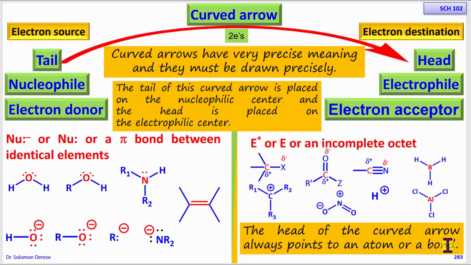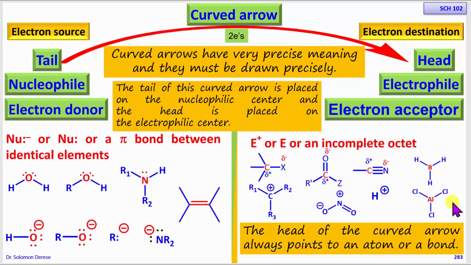Okay, I do not have an example as of now to show you how the head of the arrow points towards a bond. Later on, when we see the formation of a double bond, we'll see how the head of the arrow ends up pointing towards a bond.